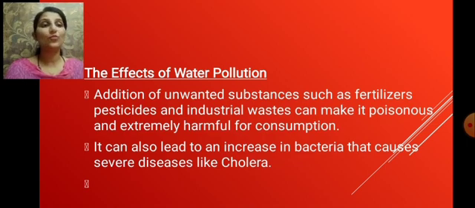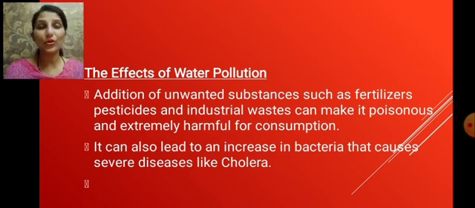The addition of unwanted substances like fertilizers and pesticides and industrial waste can make the water poisonous and extremely harmful for consumption. It becomes unfit for being consumed. It also leads to an increase in bacteria that cause several diseases like cholera, jaundice. All these are waterborne diseases. They are spread through the mode of water.